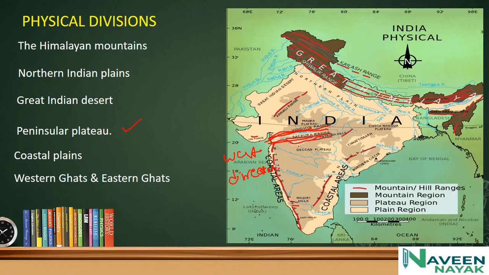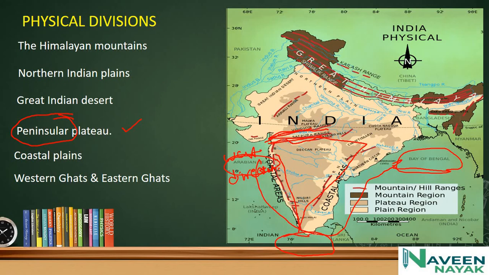This is the Peninsula Plateau. Peninsula means the land which is covered on three sides by water. You can see here, in the east is the Bay of Bengal, in the west the Arabian Sea, and in the south you will find the Indian Ocean. So India is a peninsula country. And these are the coastal plains.